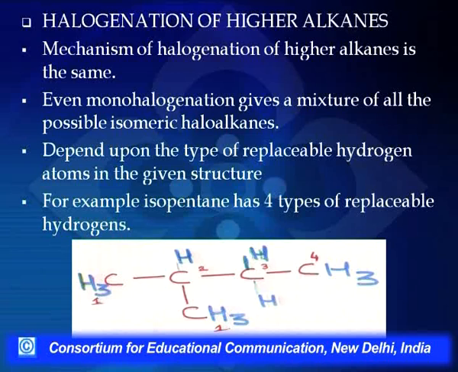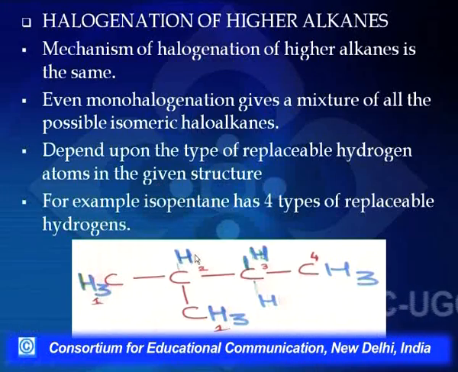But what if we talk of halogenation of higher hydrocarbons like ethane, or if I talk of this molecule here on the screen, which is 2-methylbutane? What we see here is, will these hydrogens react with equal reactivity or with equal probability with the halogen atoms? We have seen that the halogen atoms are differently reactive, but what about these hydrogens also?